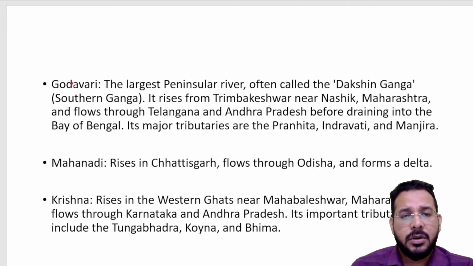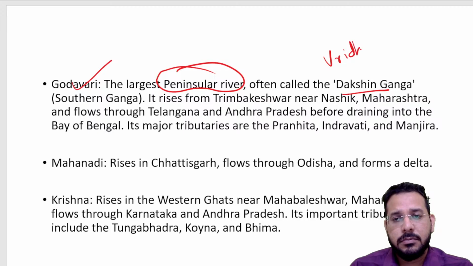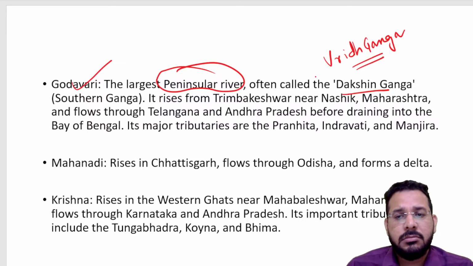We have the river Godavari, which is the largest peninsular river. It is also called Dakshin Ganga or Vridh Ganga. Dakshin means south, southern, so southern Ganga. Where is the origin of the Godavari river?